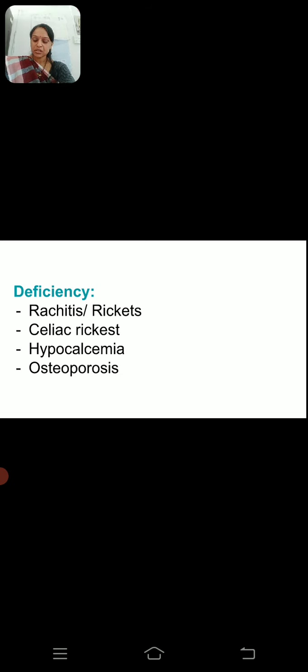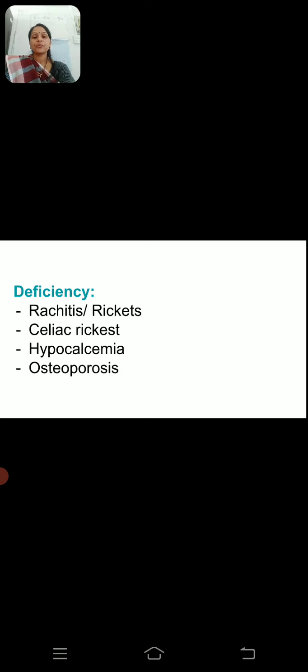Now the next abnormality is hypocalcemia. In this case, the blood has a low level of calcium, as the name indicates. Hypo means lower than the normal level, and calcemia means calcium. A decreased level of calcium causes this deficiency called hypocalcemia. If the deficiency is prolonged, there are abnormalities leading to dental changes, cataract, and alteration in the brain, as well as osteoporosis.